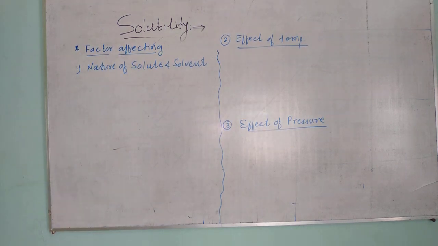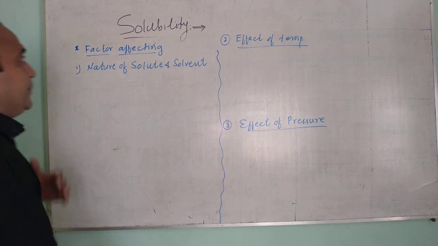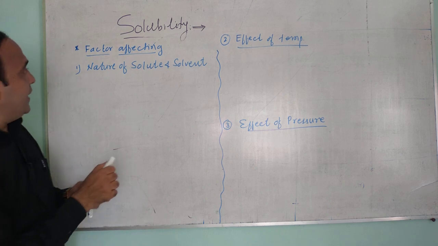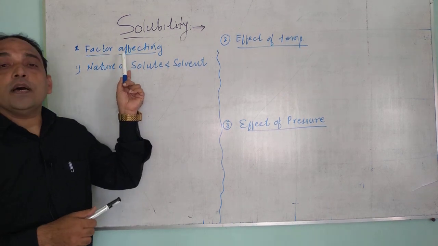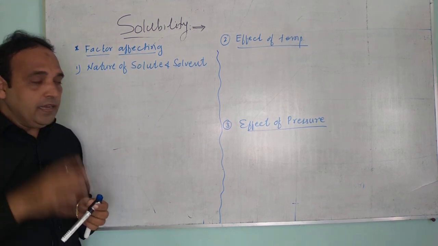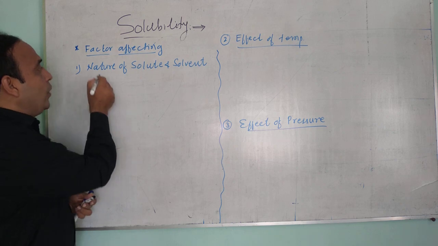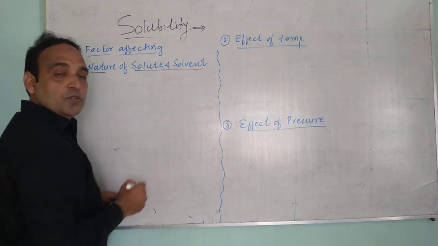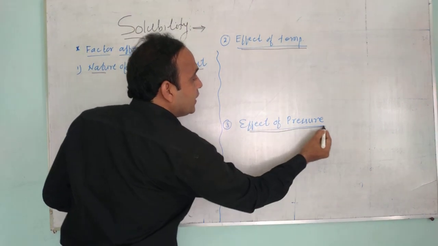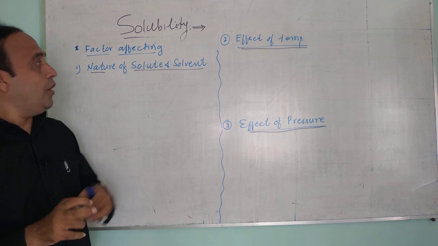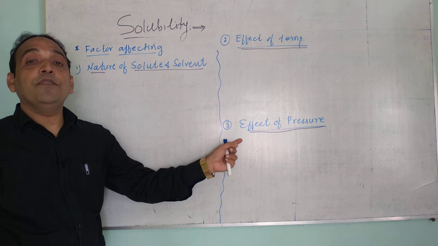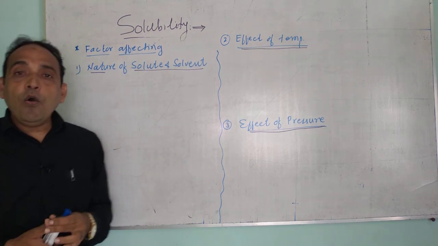So students, after the definition of solution, definition of solubility and the unit of solubility, the next part we are going to start is the factors affecting the solubility. What are the factors affecting the solubility? Now there are 3 factors. One is the nature of solute and solvent. Second is the effect of temperature, and third is the effect of pressure. Nature of solute and solvent, effect of temperature, and next is the effect of pressure.